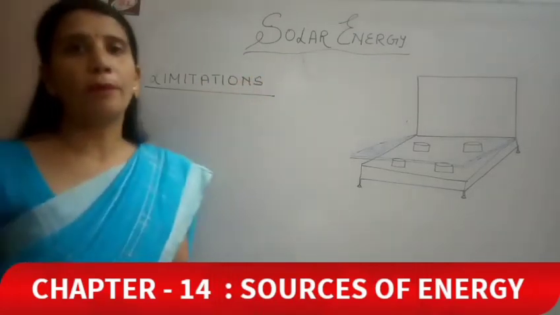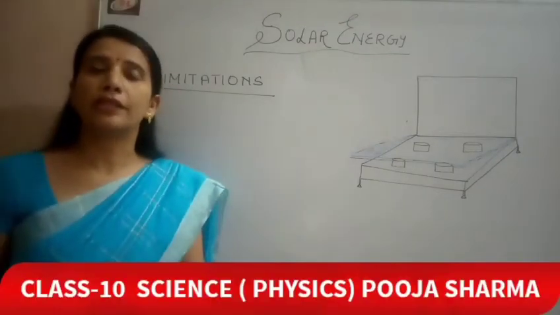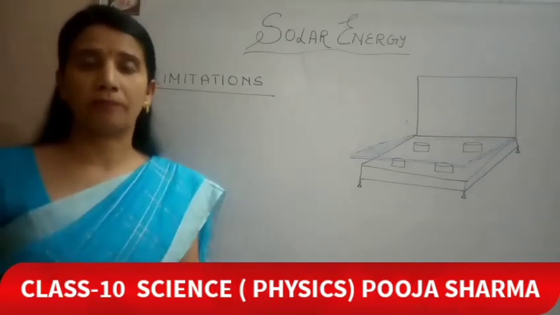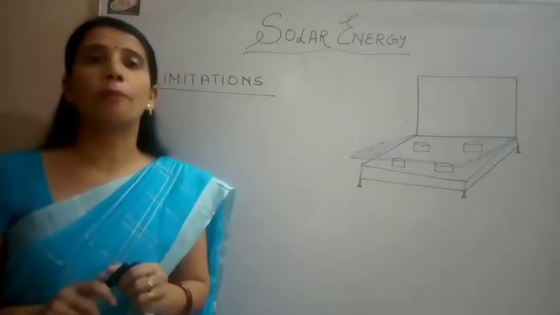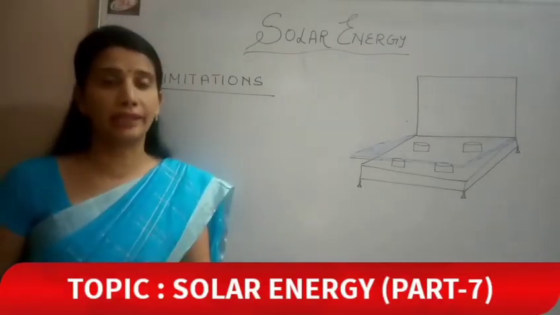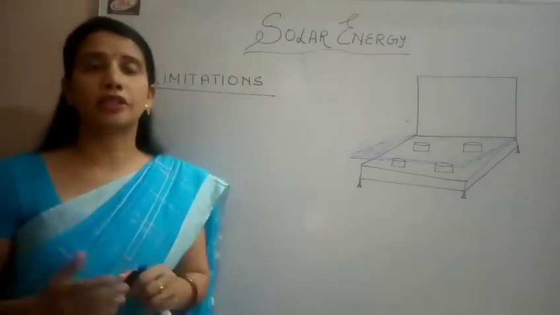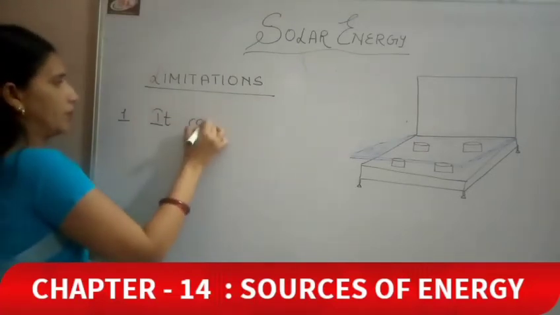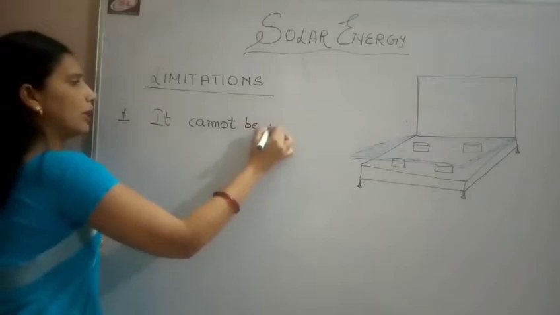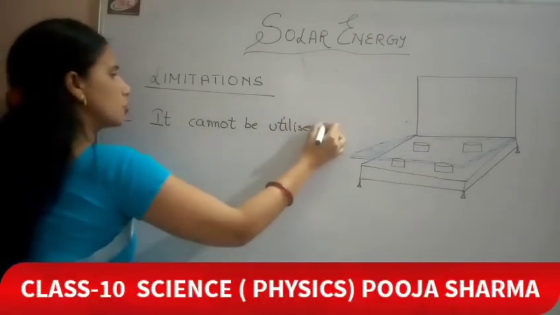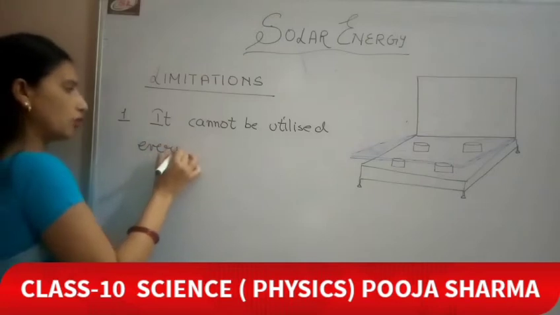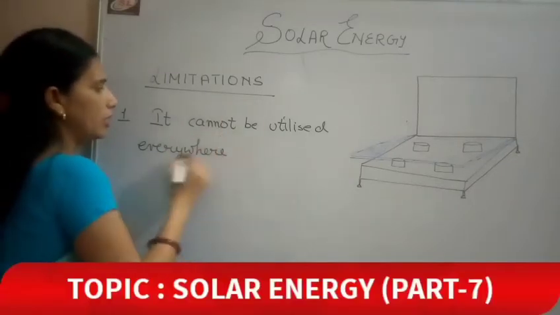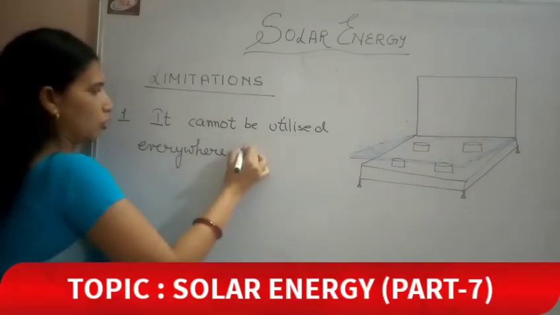First is, it cannot be utilized everywhere. See, there are some places on this earth where the heat and the sunlight is not obtained throughout the year in the same way. So it cannot be utilized over there. It cannot be utilized throughout the year in mountainous regions, because the sun may not shine there for long hours. So it cannot be utilized everywhere throughout the year. It should be written, utilized everywhere throughout the year. ऐसे तो sunlight मिलती है सबको, but we are discussing the utilization throughout the year.